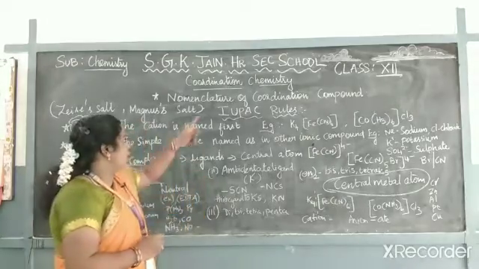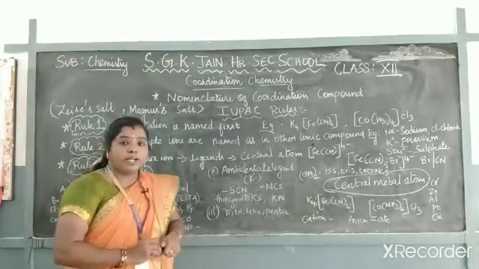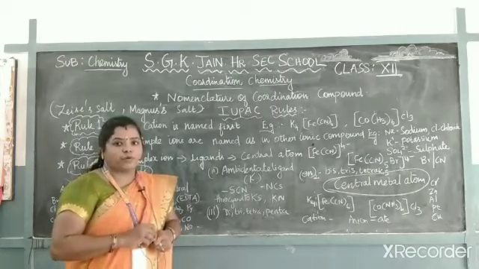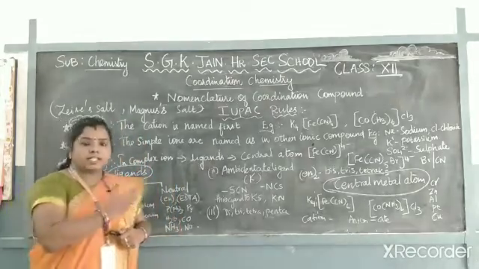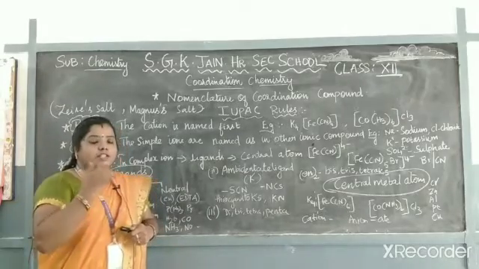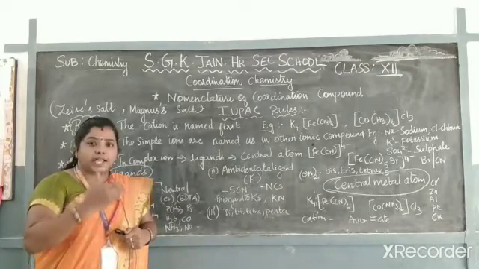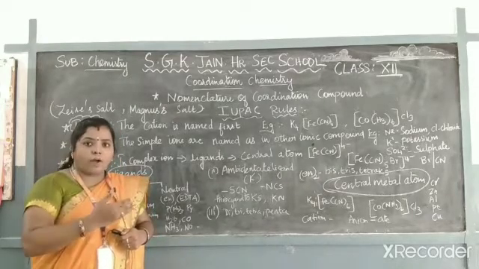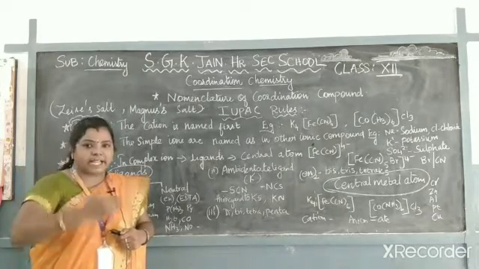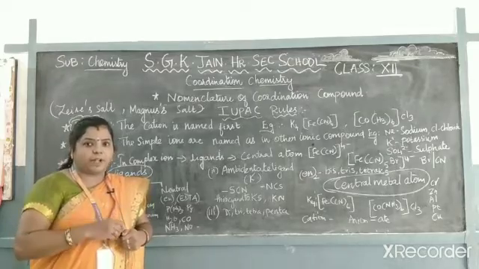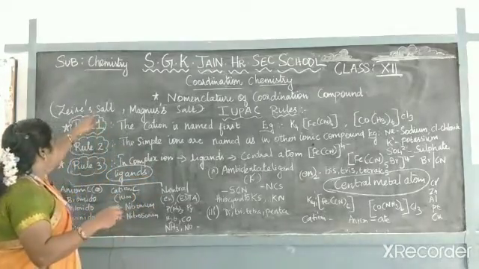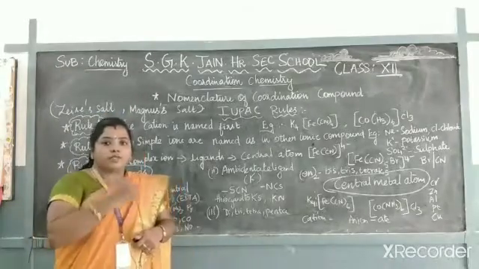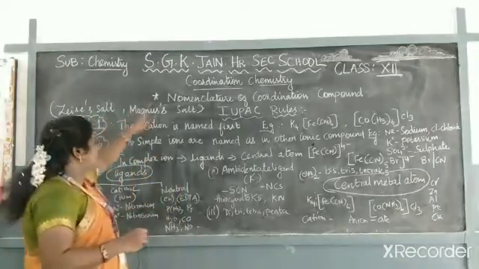Okay. So now we are going to see about the nomenclature: how we give names for such compounds. Before this, this kind of nomenclature was not there. So whichever scientist discovered a complex compound, we gave the compound the name of that scientist. For example, Zeise's salt and Magnus salt. This compound was discovered by Zeise, and Magnus's salt by Magnus.